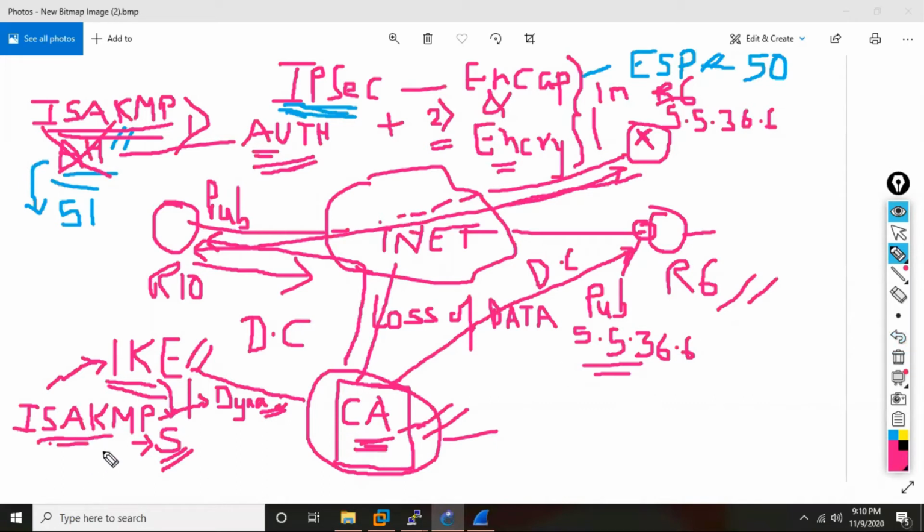Now, as I said, ultimately everything is a protocol, so ISAKMP should also have some identification. Like ESP has protocol number 50, AH had 51. How about ISAKMP? It's a fast way of doing the job. It is a UDP protocol, and if it is a UDP protocol, that means it will have a port number. So what is the port number for ISAKMP? UDP port number 500.